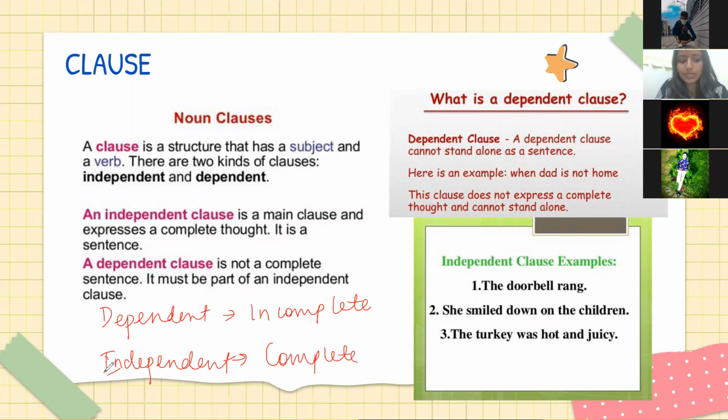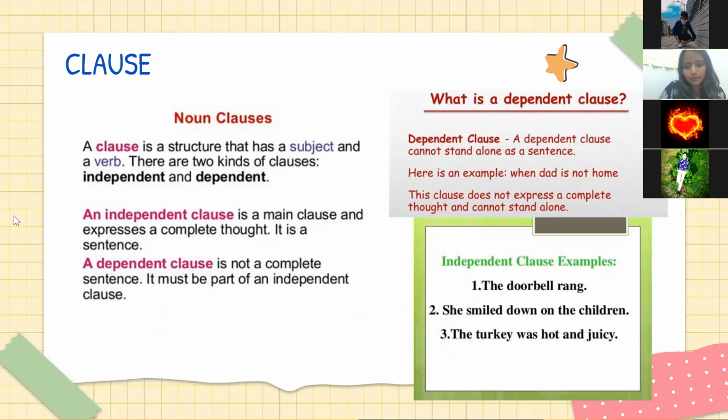Do you see how the "in" word is opposite? You have to remember it this way. If the sentence is incomplete, it is a dependent clause. The "in" in independent is opposite. Will you be able to remember that? Incomplete means dependent, without "in", and complete means independent. Is this making sense? Can you remember this much? Yes, ma'am. Now we are looking at examples, okay?